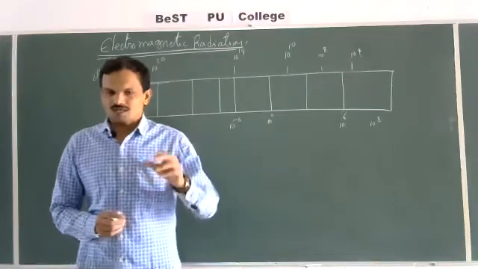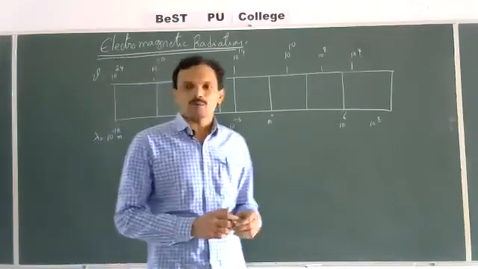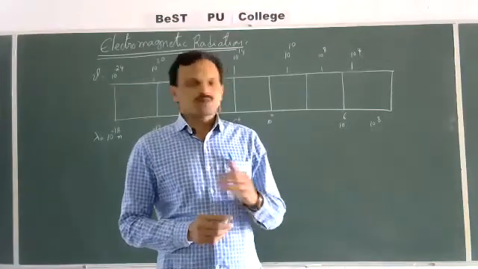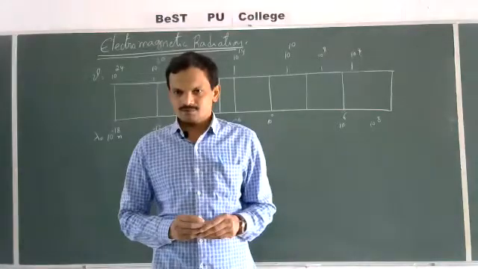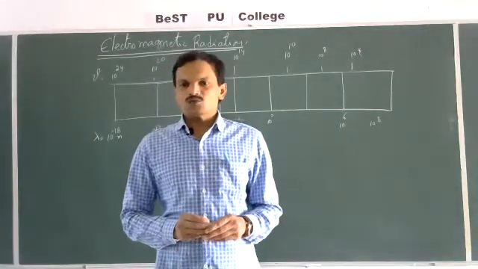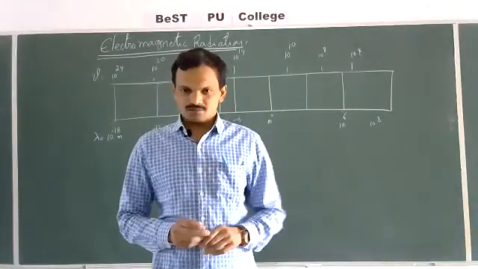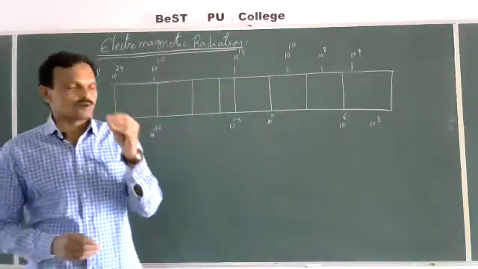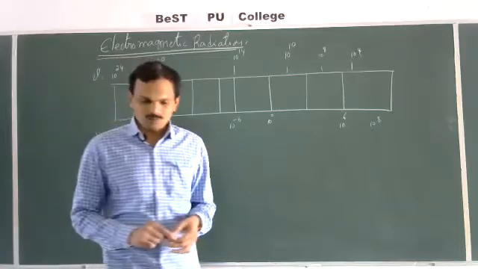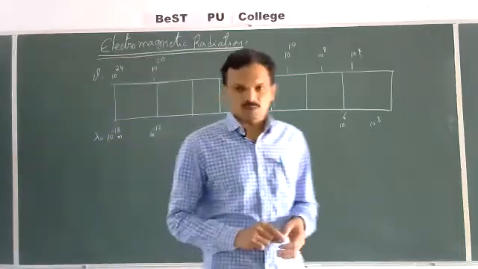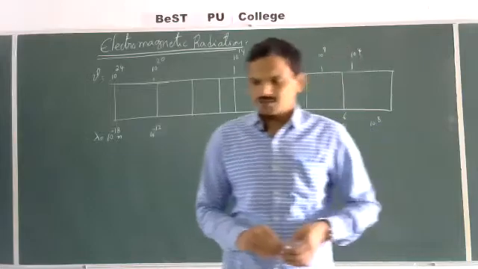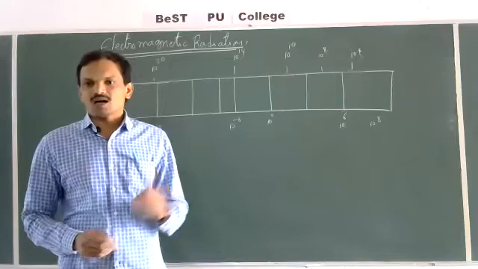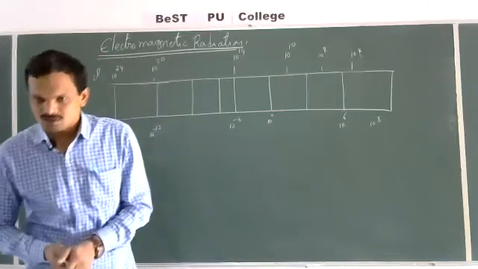The produced electric field and magnetic field are propagated in the form of waves, which are mutually perpendicular to each other.